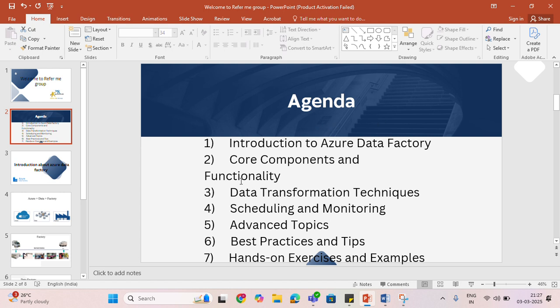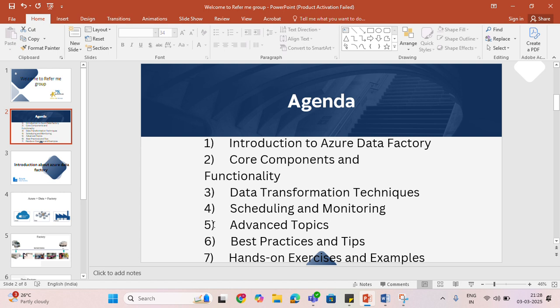We'll see the first agenda, introduction to Azure Data Factory. We will discuss what is Azure Data Factory and the benefits of using it. And the second agenda is core components and functionality. We will discuss pipeline activities, dataset, linked service, and data integration service. And the third agenda is data transformation techniques. We will discuss data flows, Azure Databricks, and other transformation options.